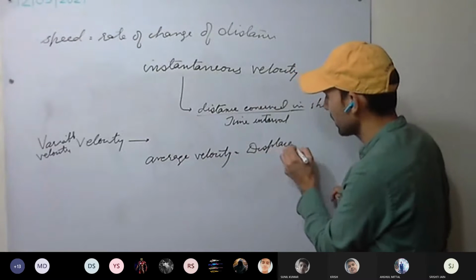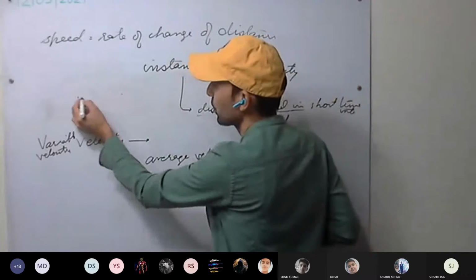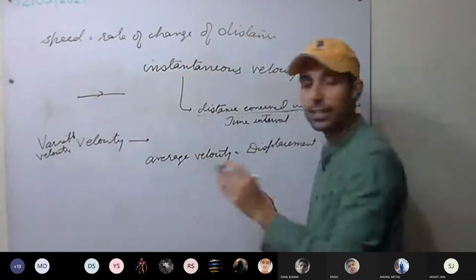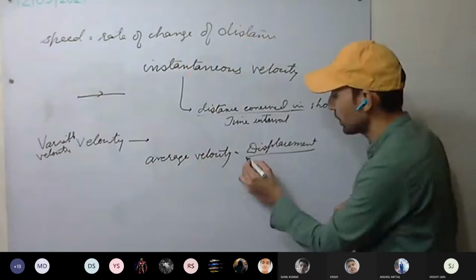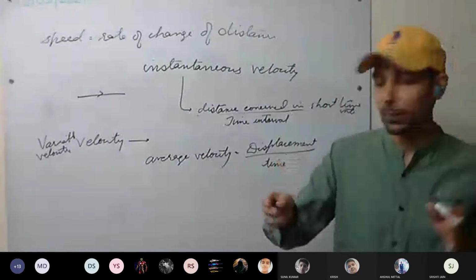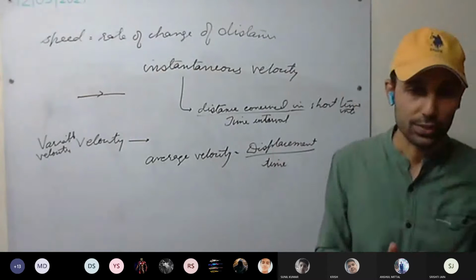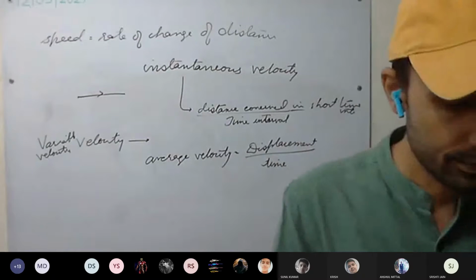Because in displacement, we only consider the initial and final position, so we could simply say displacement only. Displacement upon the time interval, or the time taken for that displacement. This is our average velocity. This is clear?